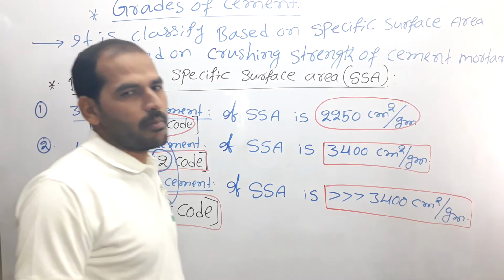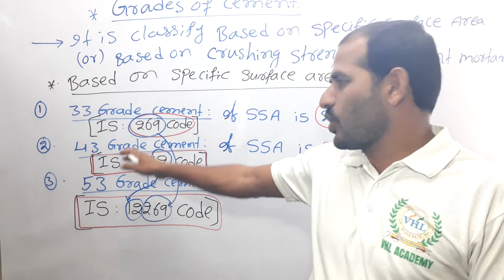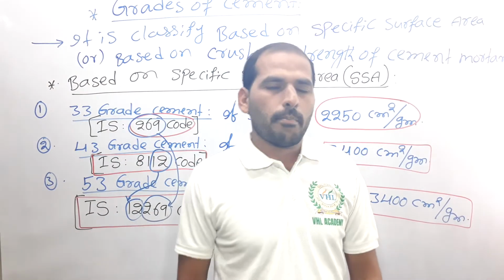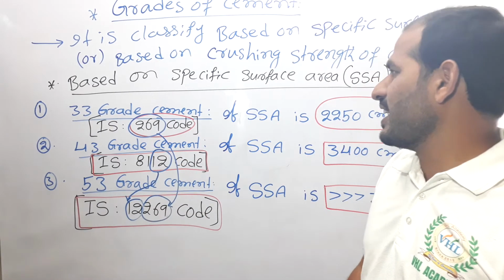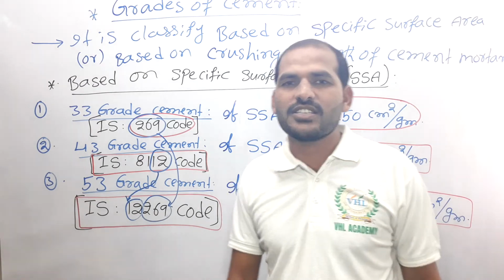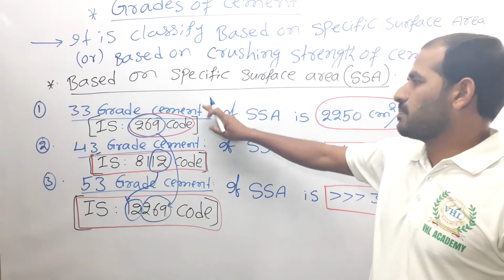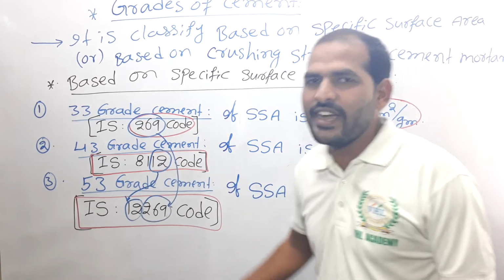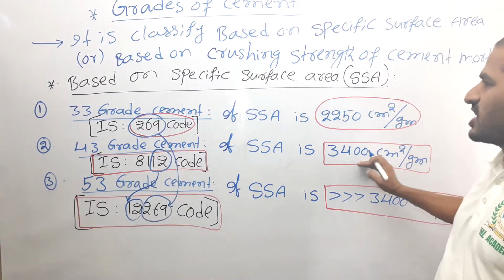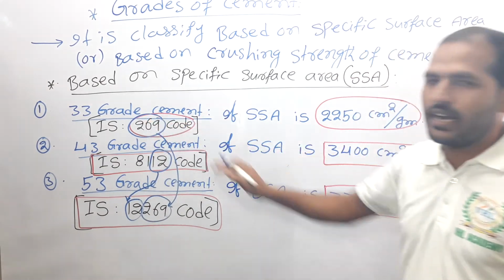This is very, very important, and this code was asked in previous examinations also, right? So this is 33, 43 and 53 grade of the cement, based on specific surface area. This code is important, as well as the specific surface area for 33 grade of the cement.